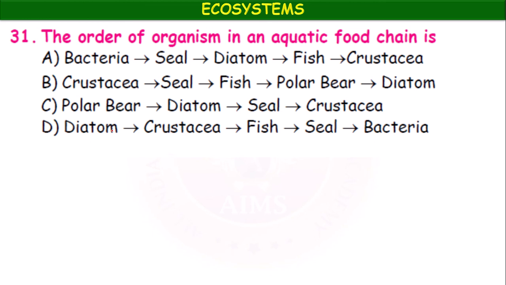So diatom is the producer, then diatoms are eaten by crustaceans, small insects. They are eaten by fish, fish are eaten by seal. After the death of seal, bacteria. Means producer, primary consumer, secondary consumer, tertiary consumer, decomposer. This is the aquatic food chain. Okay.